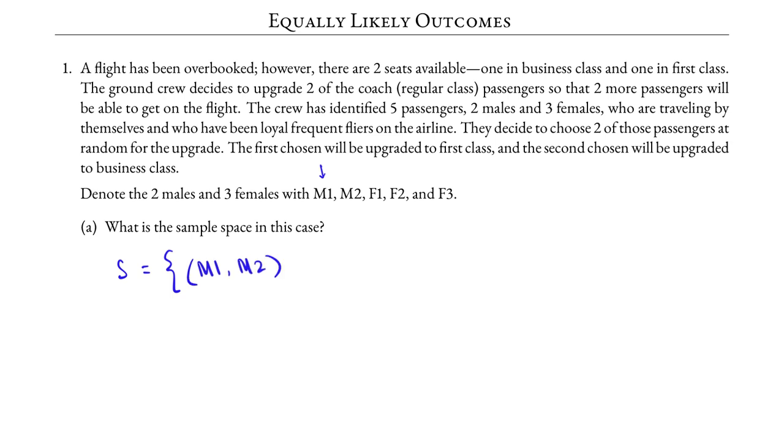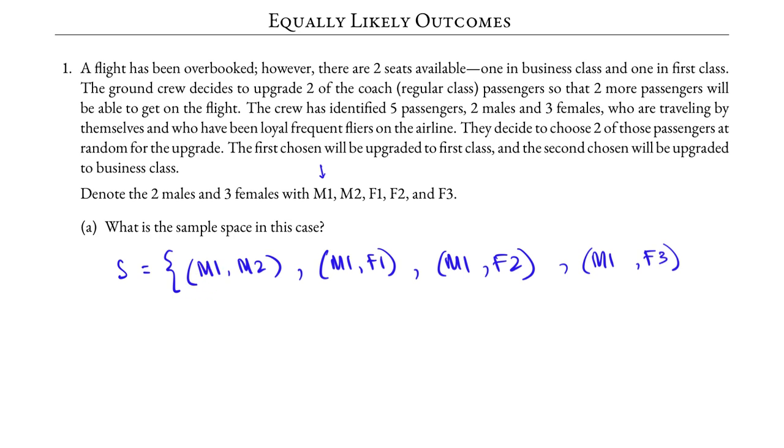The two male passengers are chosen. M1, F1, first male, first female. M1, F2, M1, F3. These are the possible outcomes if the first male is chosen to be upgraded.